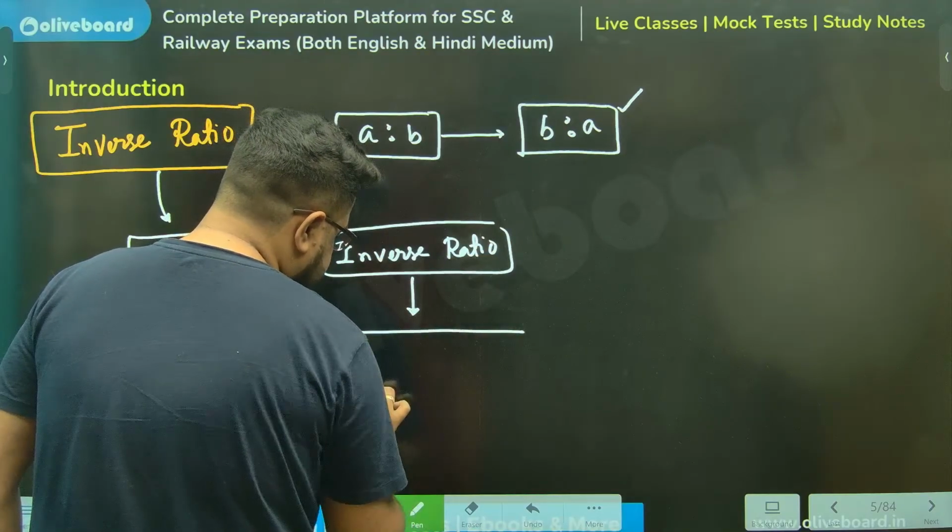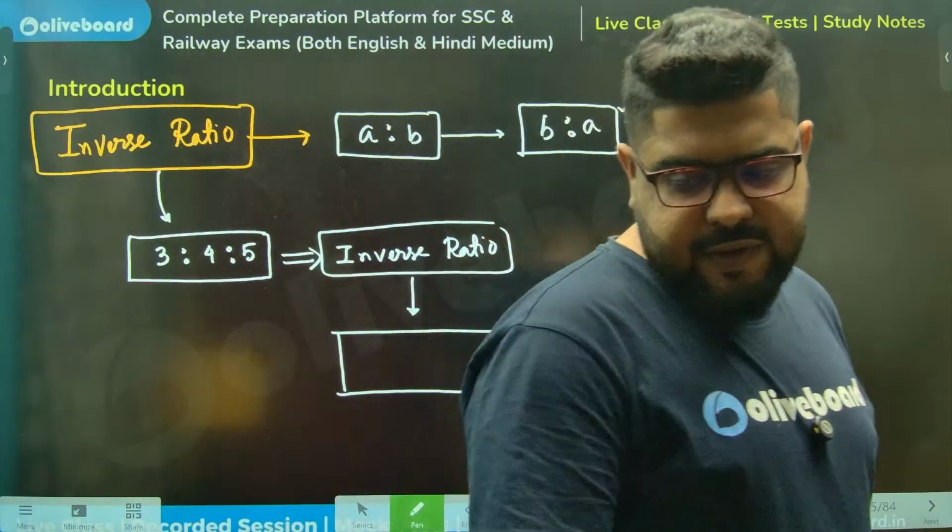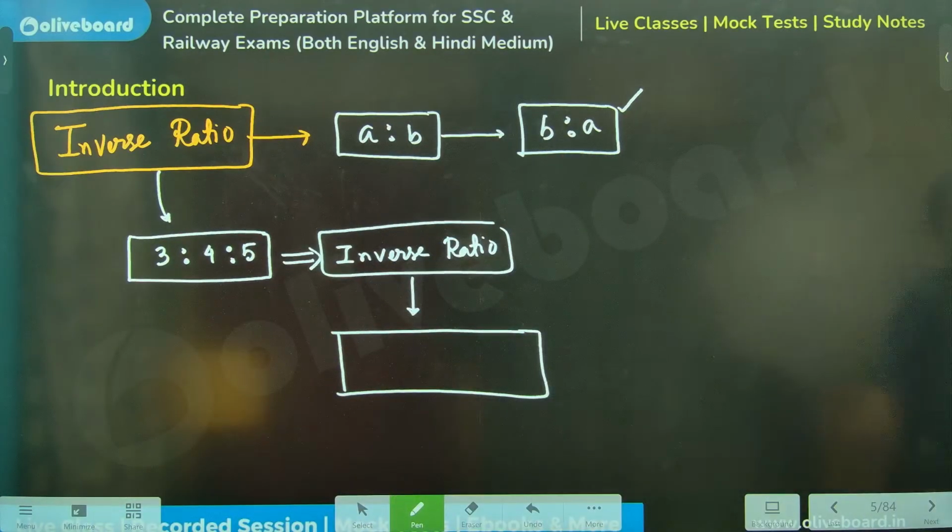Can anyone give me the answer, please? Give it a try. What is the inverse ratio of 3 is to 4 is to 5?